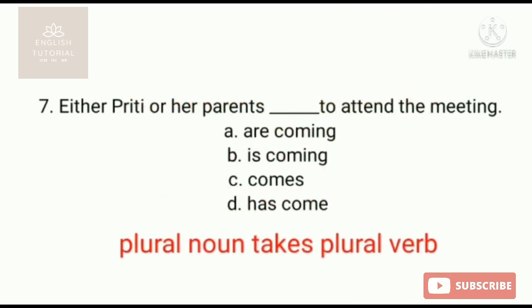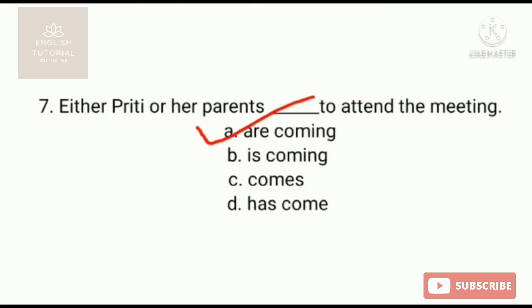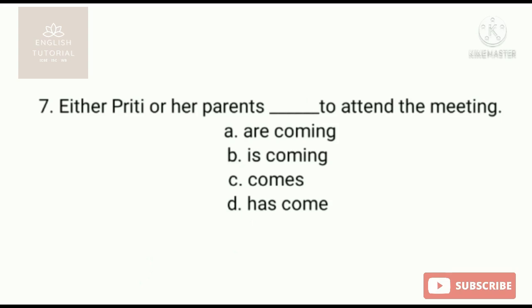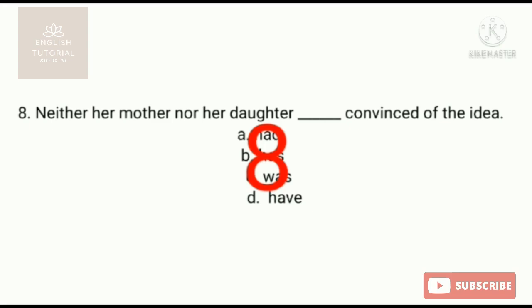Here you see in the options given, number A, are coming, that is the plural one; is coming, comes, has come, all these remaining three, B to D, take the singular noun. But nearer to the verb place is her parents, and it is written after or, so the answer is are coming. Remember this rule. Now number 9, neither her mother nor her daughter, then the blank place convinced of the idea.